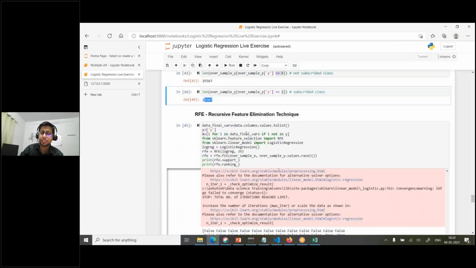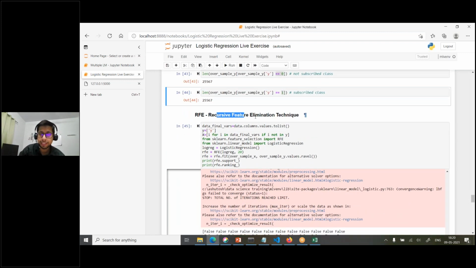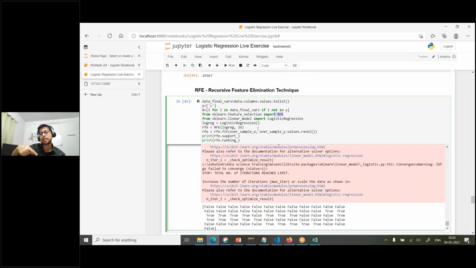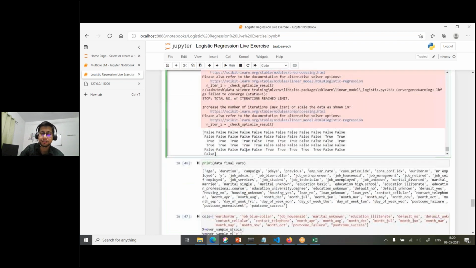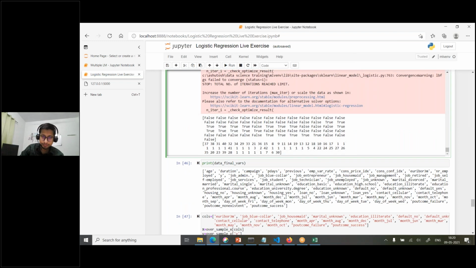Okay, and next, see, we have many columns, around 40 columns, and not all are helpful. So we'll apply the recursive feature elimination technique. From sklearn dot feature_selection, you can import RFE, and then you can apply this RFE technique. How it works basically: it selects some columns and builds the model, and it checks the accuracy, and then it performs many iterations, and it sees in which group of features the model gives you the higher accuracy. That's how it returns you the set of columns. Then it has given us these many columns.